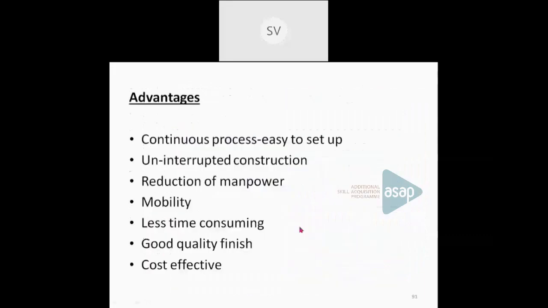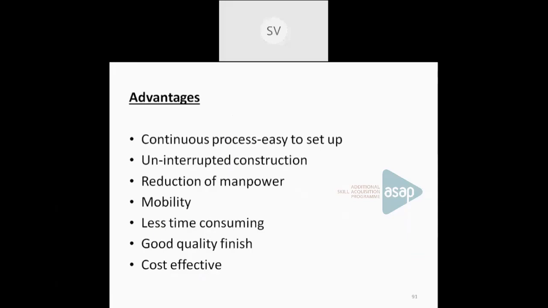And these are the main advantages of using it. Since it is continuous, we can do the concreting at a faster rate, so uninterrupted construction can be attained. Manpower can be mainly reduced. It is less time consuming; the time consumption for the concreting process will be less.